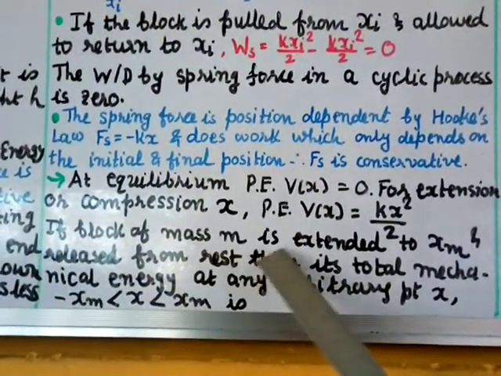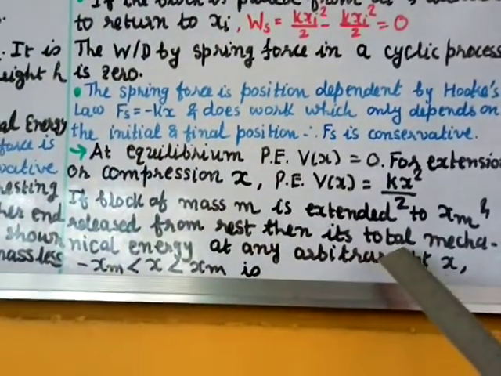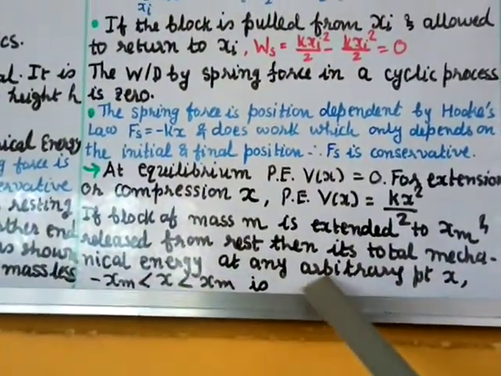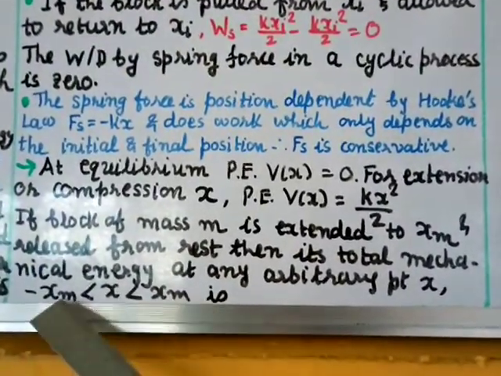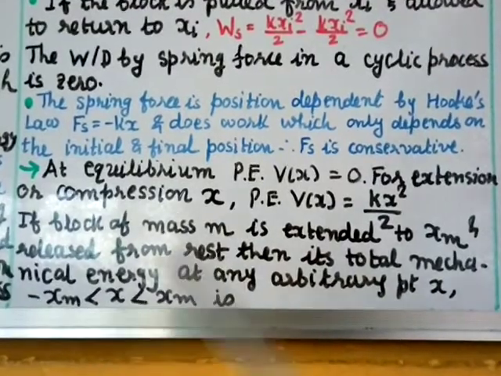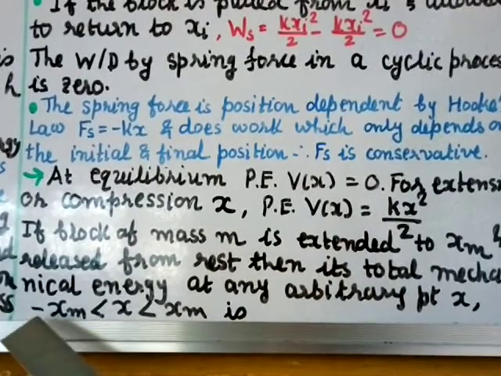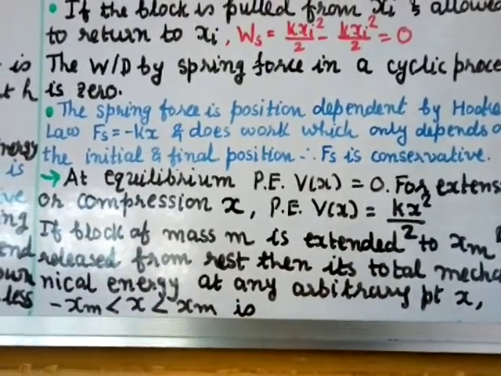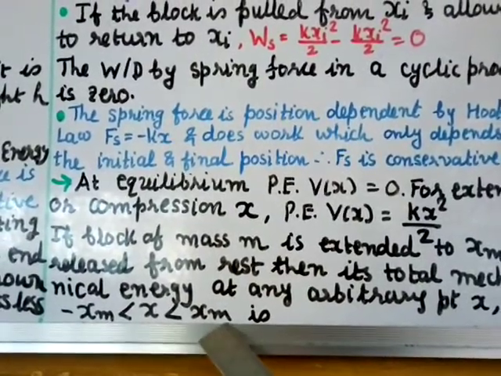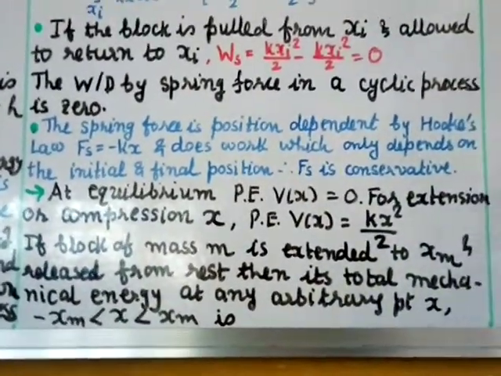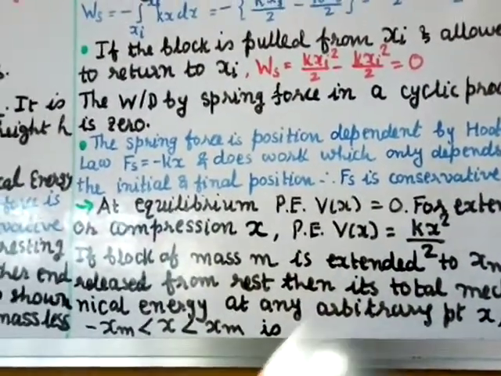If a block of mass m is extended to xm and released from rest, then consider its total mechanical energy at any arbitrary point x. This x point is between the two extreme positions, because the spring is oscillating between xm and minus xm. So you are taking some intermediate position, that means this x lies between minus xm and xm. It is oscillating, meaning it goes forth and comes back, goes forth and comes back, therefore it is called oscillating.